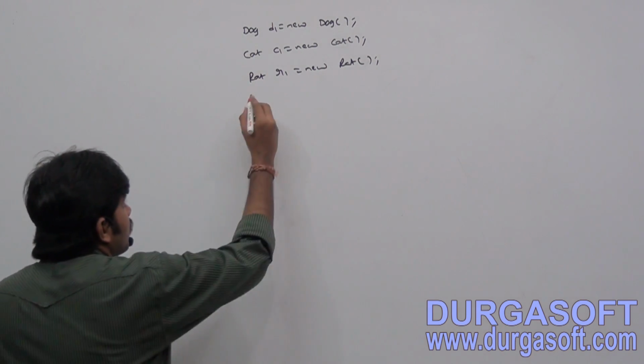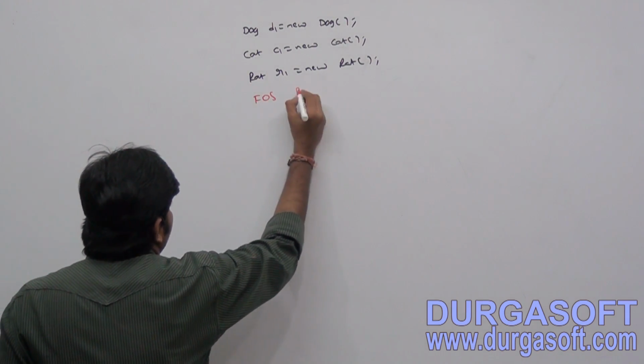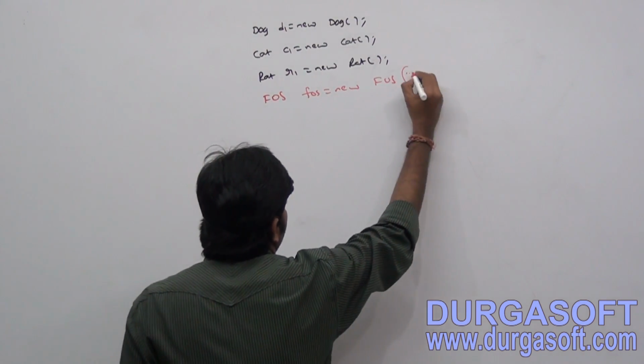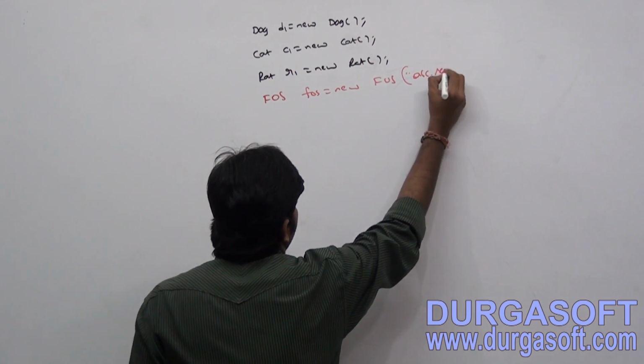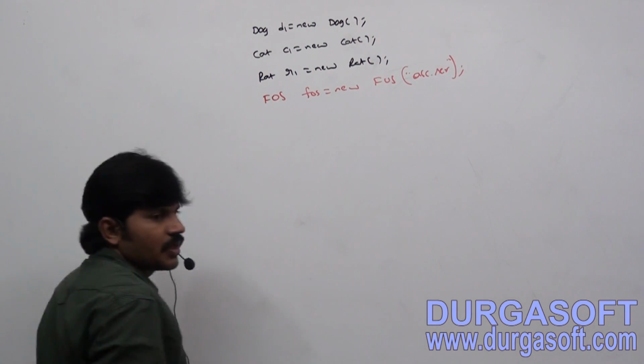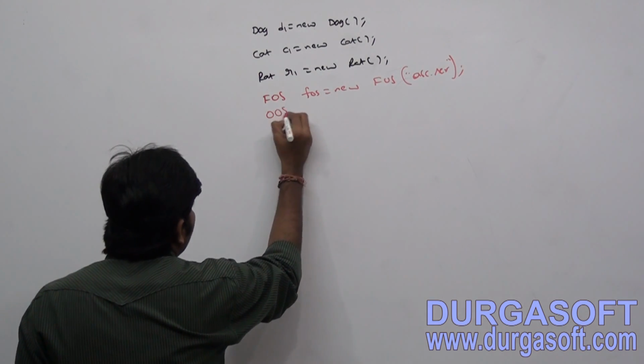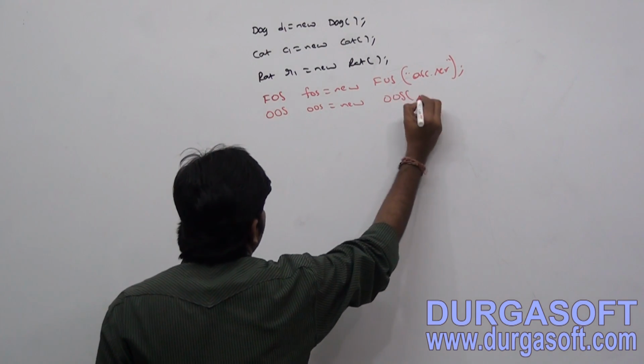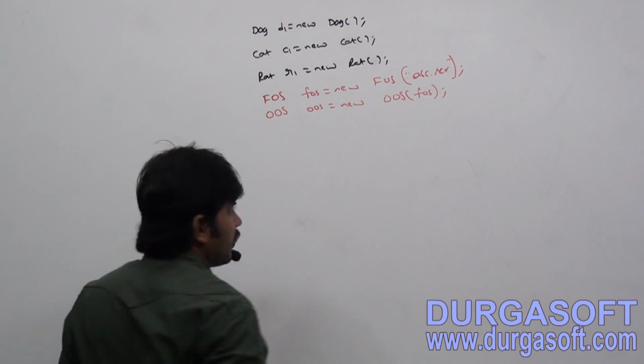This is FileOutputStream: fos = new FileOutputStream of abc.ser. ObjectOutputStream oos = new ObjectOutputStream of fos.